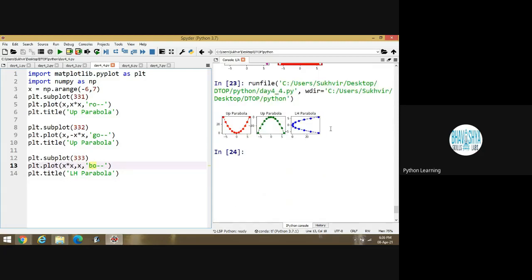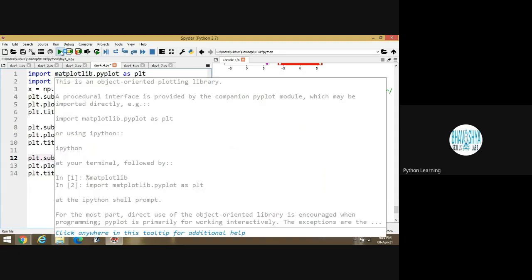Now 3 blocks are there: first one, second one, and third one. Similarly, we can design other blocks, with 3, 3, 4, then 3, 3, 5. 9 blocks are there basically. If I am writing here 3, 3, 5, and then 3, 3, 9, and execute the program.